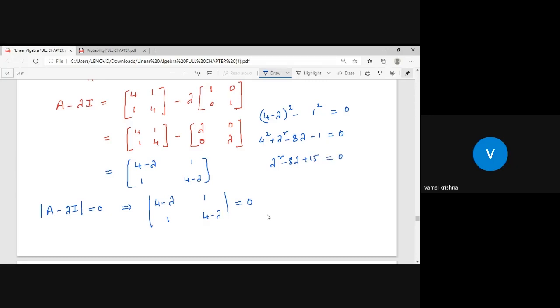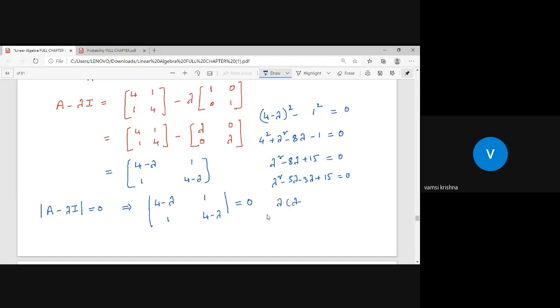Let us find the roots. 15 should split to give 8: lambda square minus 5 lambda minus 3 lambda plus 15 equals 0.